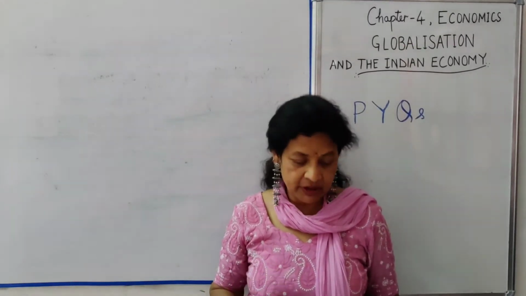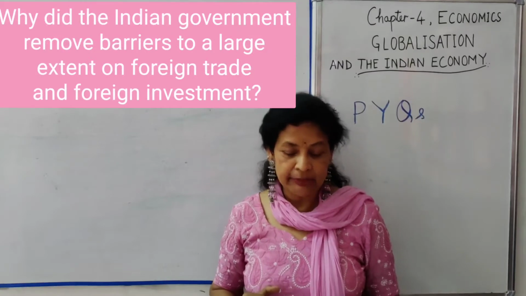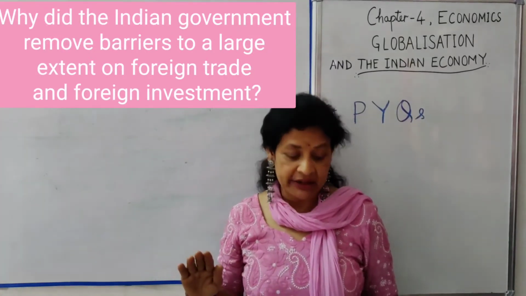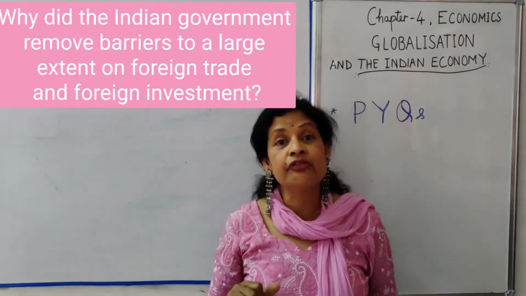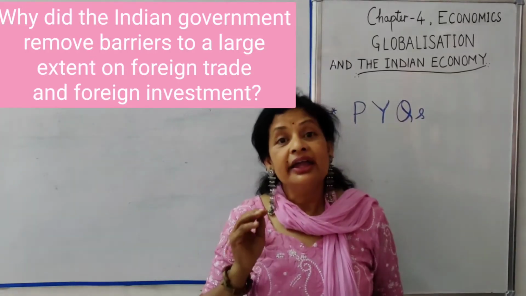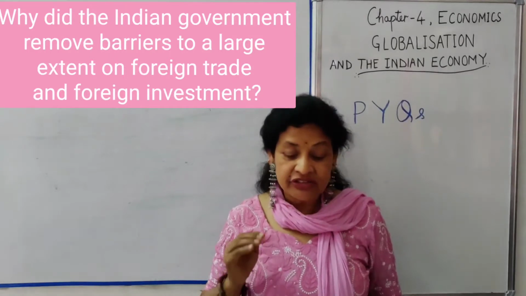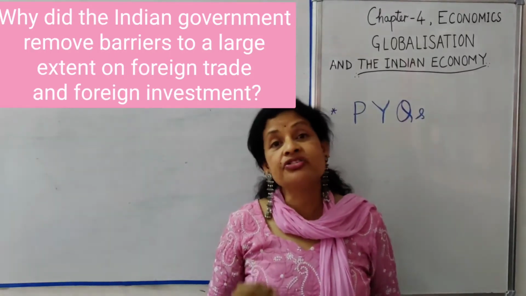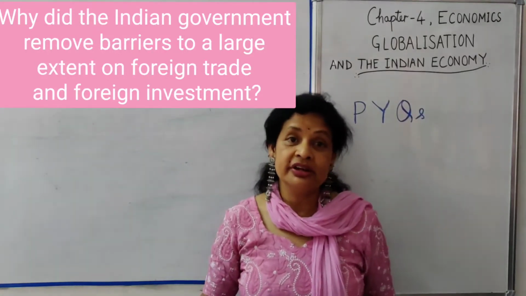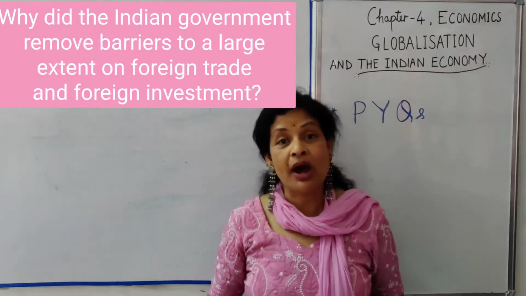Question number 3. Why did the Indian government remove trade barriers to a large extent on foreign trade and foreign investment? The Indian government removed barriers to a large extent on foreign trade and investment in 1991.